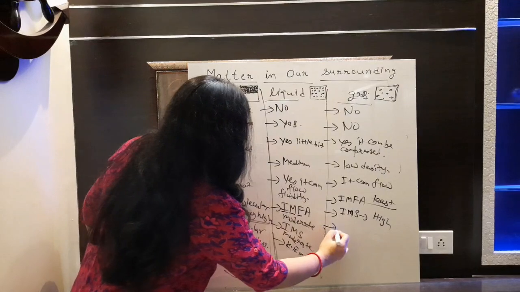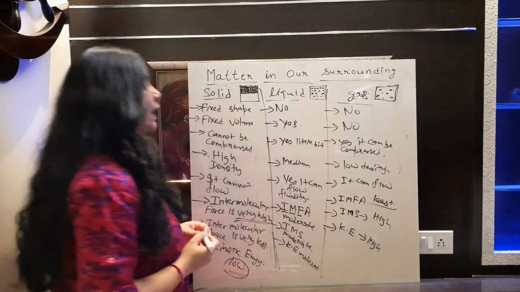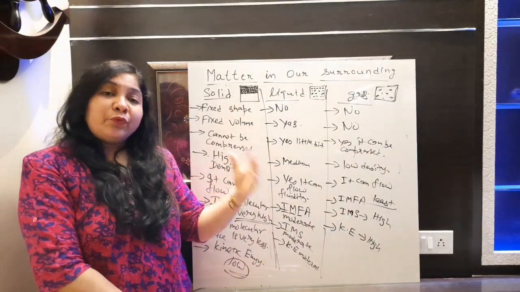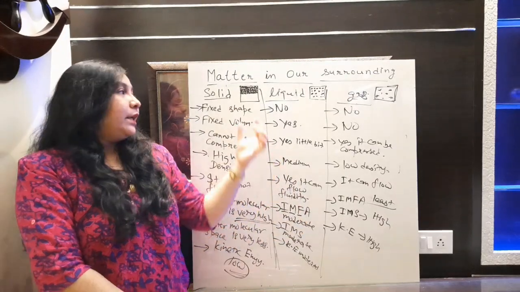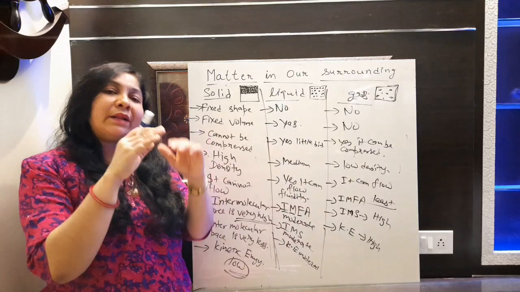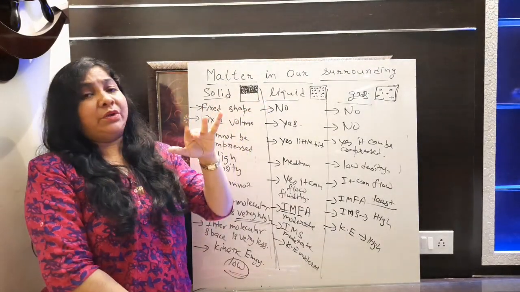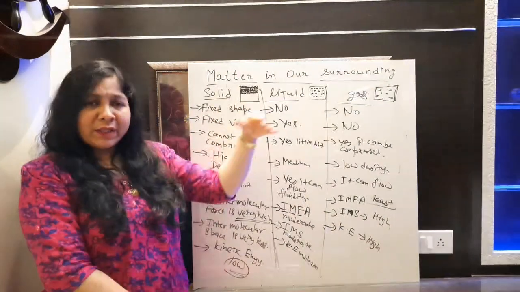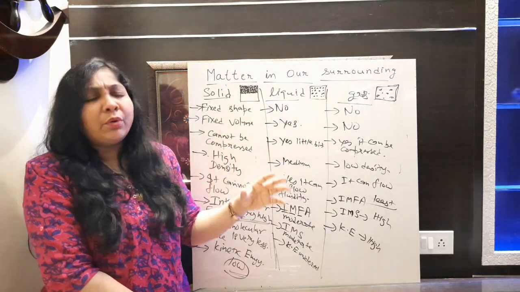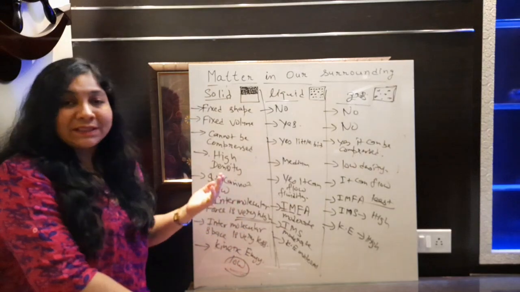Now let's talk about kinetic energy. Kinetic energy भी यहाँ पे क्या होगी? Very high, because there are lots of space in between the particles and particles are moving here at a very fast rate. Here particles are moving but there is no space, so they are not able to move even. They are vibrating at their own position only. Why? Because there is no space. So how can they move from one place to another? If the movement is going on, then it is very slow, even though we are not able to identify. So we will say here the kinetic energy is least.